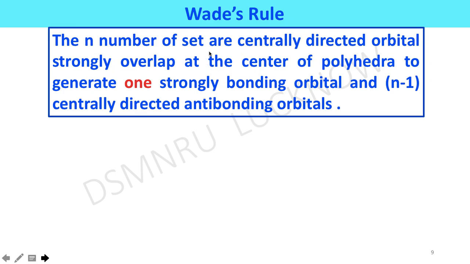The n set of centrally directed orbitals strongly overlap at the center of the polyhedra to generate one strongly bonding orbital and n minus 1 centrally directed anti-bonding orbitals.